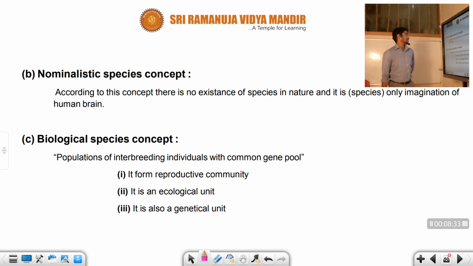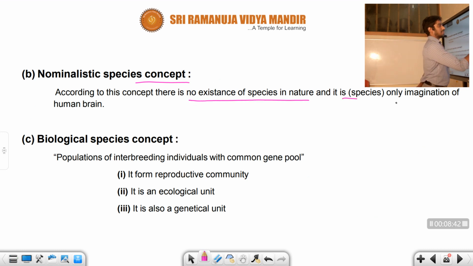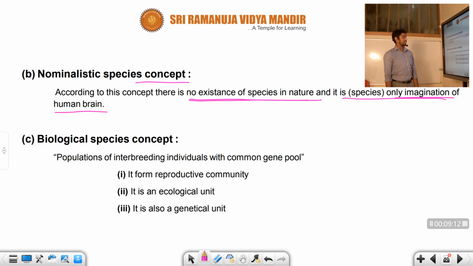Let us move to the next one, the nominalistic species concept. This concept says there is no existence of species in nature; the species is only the imagination of the human brain. A human being thinks that in a particular surrounding one species exists, with a certain shape and certain color. It is imaginary only. That's why it is considered no existence of species in nature; it is only the imaginary view of human beings.